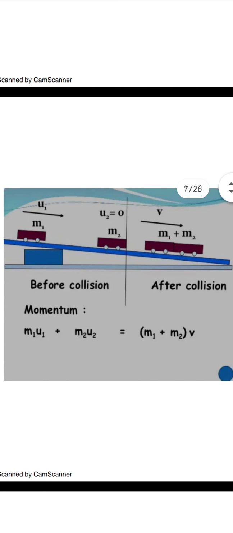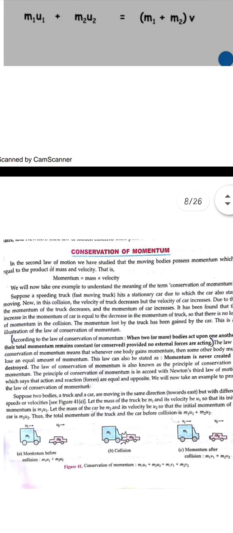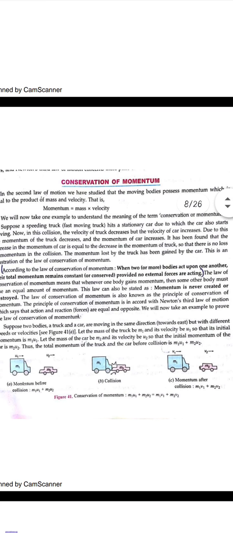So these are the two collisions that tell us about the conservation of momentum. Here you can see the figure also: before collision, the two objects are moving with some velocities u1 and u2, and after collision they are moving separately. So this is the elastic collision itself.